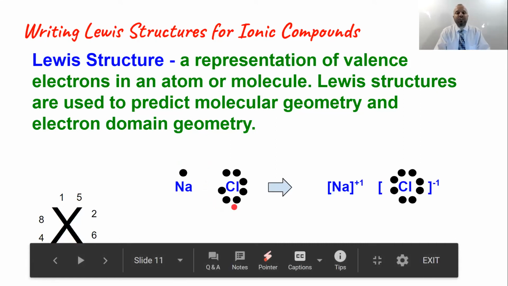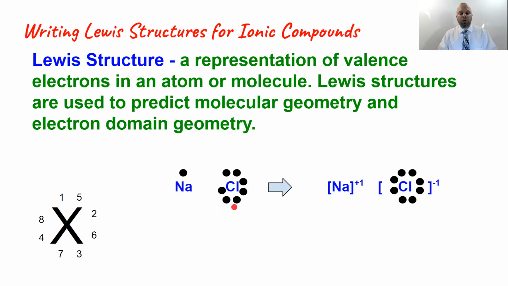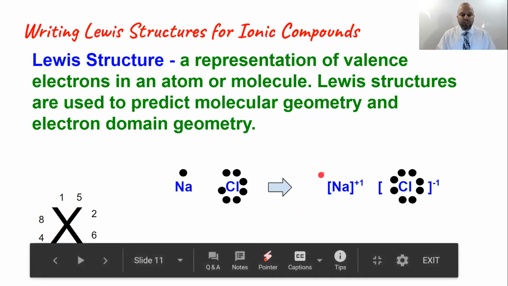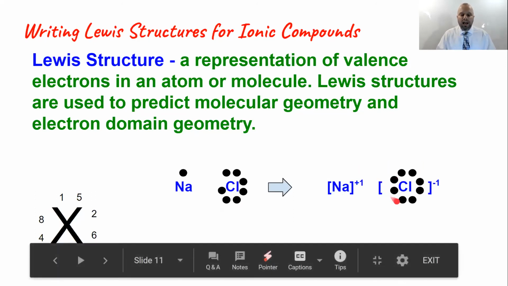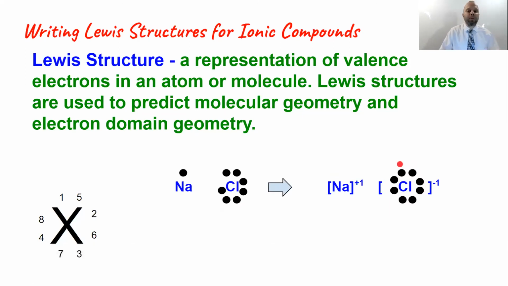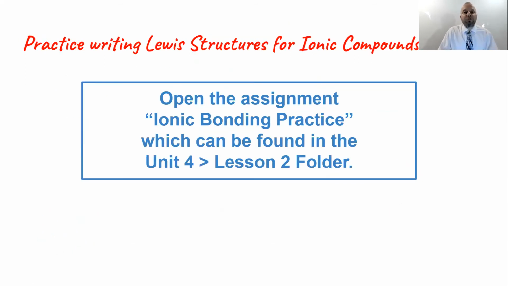After the reaction takes place between sodium and chlorine, we wind up with a sodium ion with a positive 1 charge, which has lost its electron, and a chloride ion with a negative 1 charge, which has gained that electron from the sodium. What I would like you to do now is to open the assignment called Ionic Bonding Practice. We're going to go through an example or two together so you know how to complete this on your own.